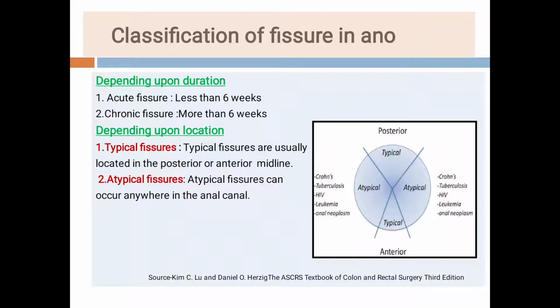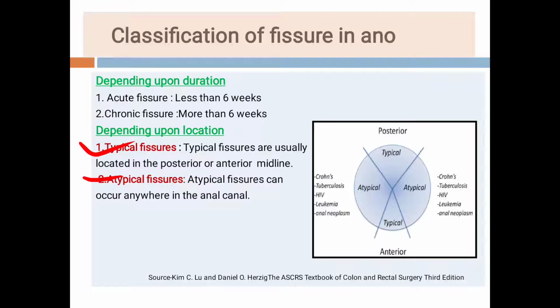Then classification of the fissure in ano. Depending upon the duration, the fissures are classified into acute fissure and chronic fissure. Acute fissure is when the duration of symptoms is less than 6 weeks, and chronic fissure is when the duration of symptoms is more than 6 weeks. Then depending upon the location, the fissures are divided into typical fissures and atypical fissures.